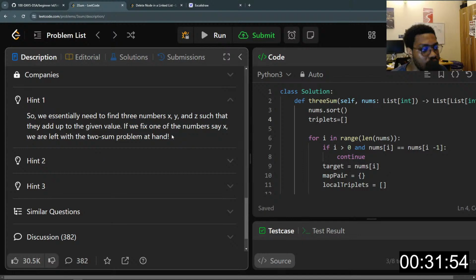So if we fix one item, this number that we fix here will become our target. So we need to find two numbers such that when we add them together, they become the opposite of our target, right? So why are we using the opposite? So let's say, for instance,